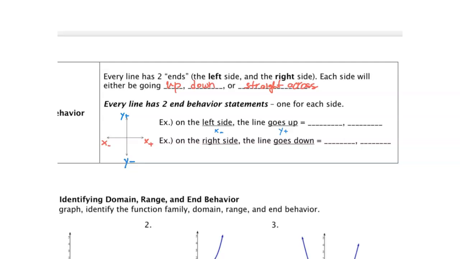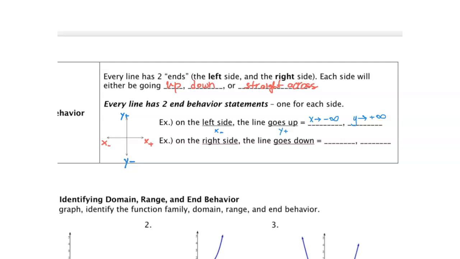In order for us to write that as a behavior statement, we'd write as x is going towards negative infinity, our y's are going towards positive infinity. And this infinity just means as the x's are getting smaller and smaller, our y's are getting bigger and bigger.